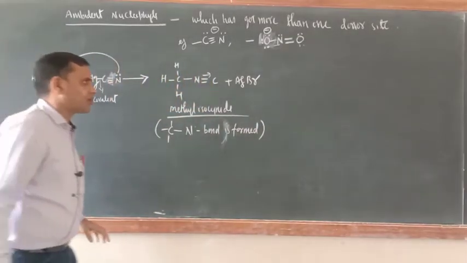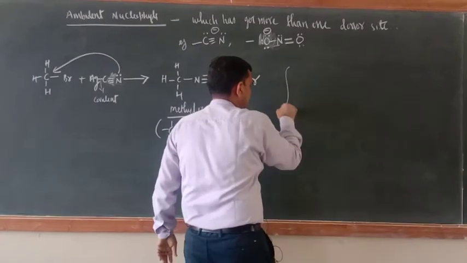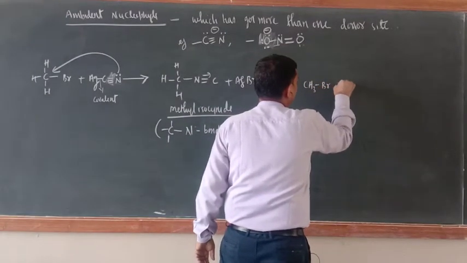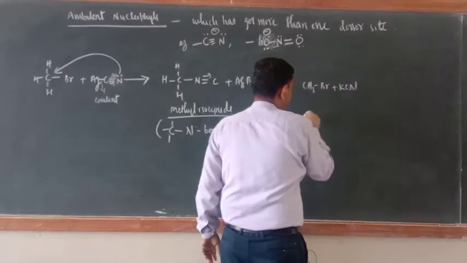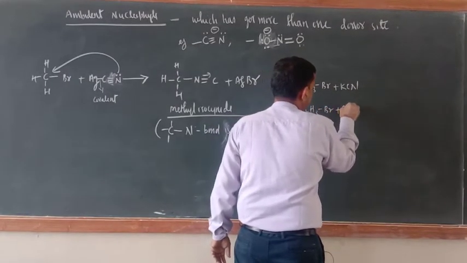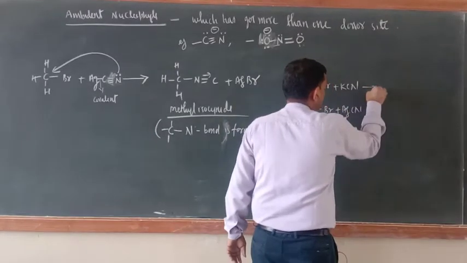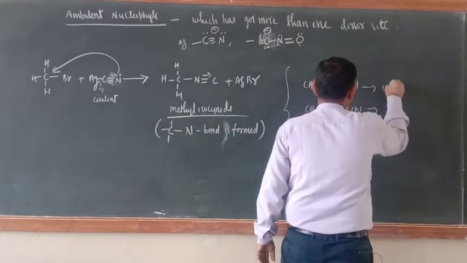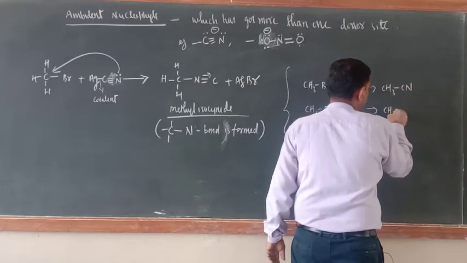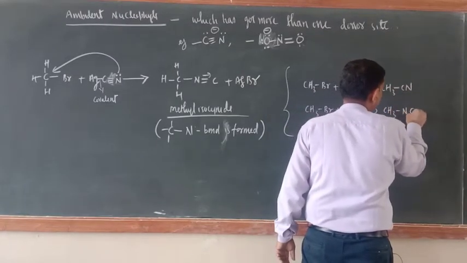So now the question will be asked like this: CH3Br plus KCN, CH3Br plus AgCN. So here the product is CH3CN and here the product is CH3NC.